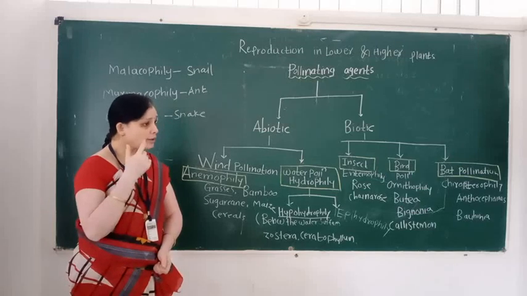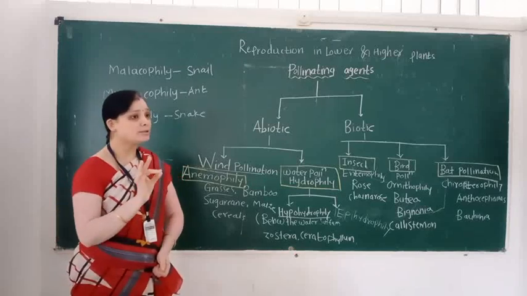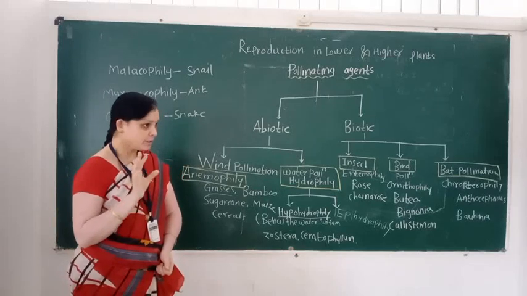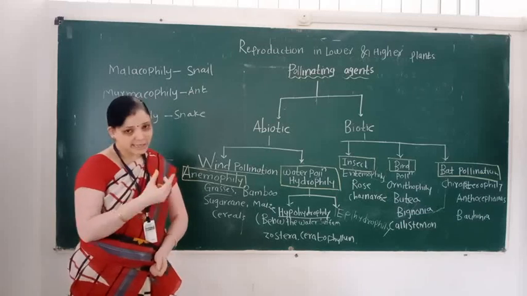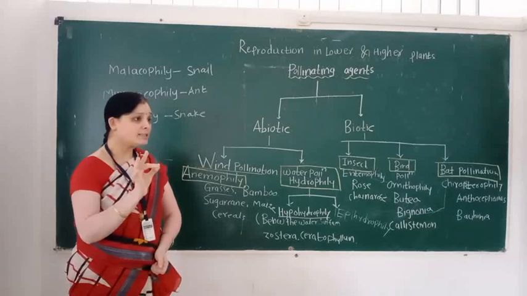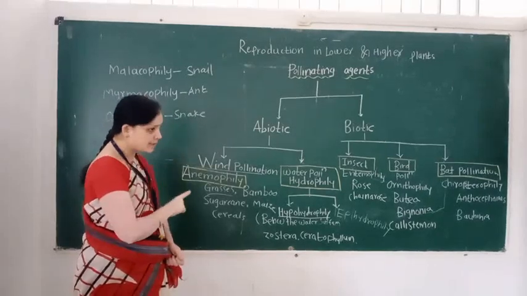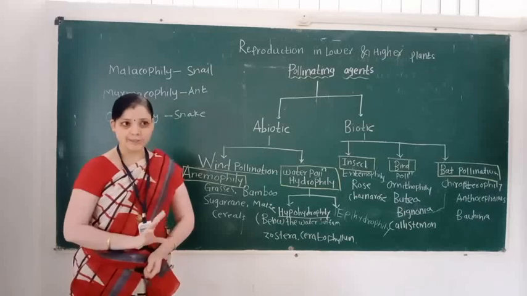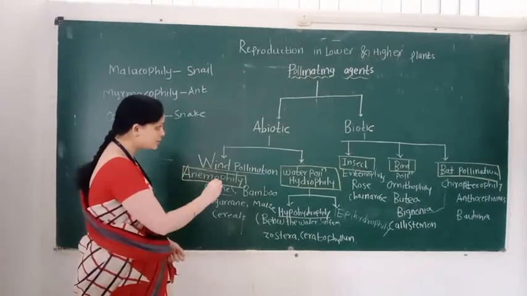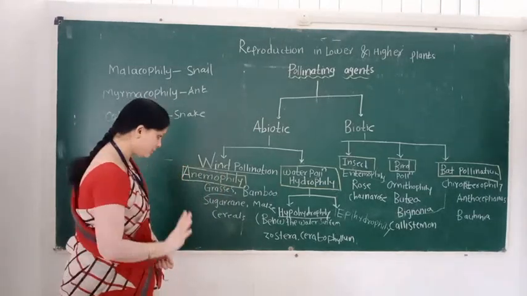When spines are absent on the exine, then these pollen grains are called smooth-walled pollen grains. Here, the abiotic agent is non-living, so pollen grains are smooth-walled. This is the floral adaptive character for wind pollination. This is the first type of abiotic pollinating agent.